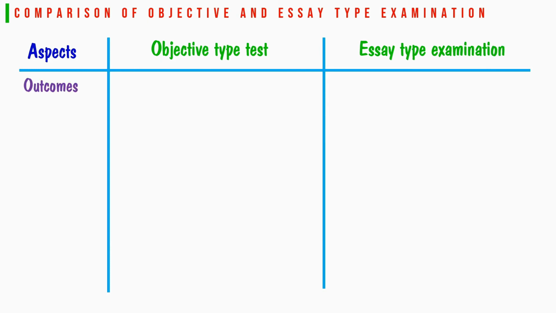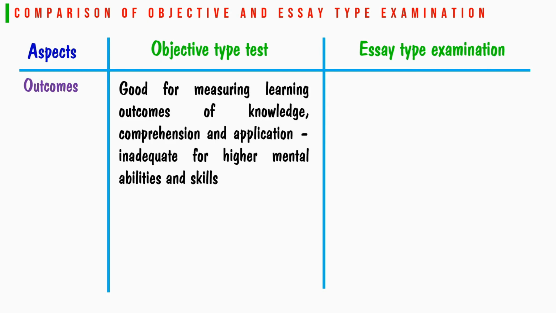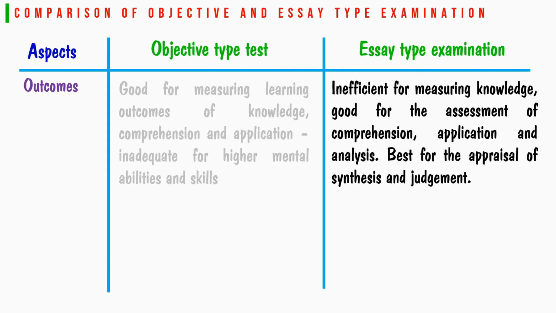Comparison of objective and essay type examination. Objective type test is good for measuring learning outcomes of knowledge, comprehension and application, inadequate for higher mental abilities and skills. But essay type examination is inefficient for measuring knowledge, but good for the assessment of comprehension, application and analysis, best for the appraisal of synthesis and judgment.